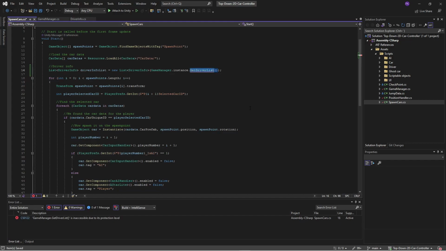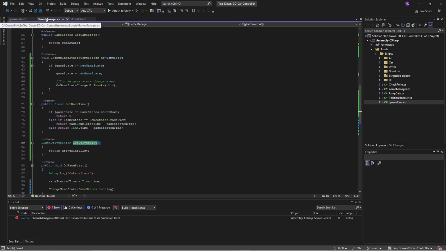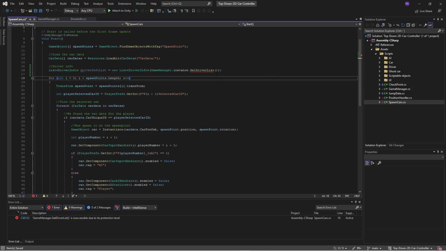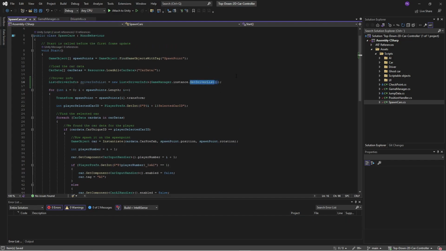Okay, so now we have resolved that error. Oh, sorry, we need to make it public as well. Okay, so now we can get that, and we're getting a copy of the list. So we're not getting the actual list, but rather a copy. And the reason why we're doing it this way is because we're going to manipulate the list later on.